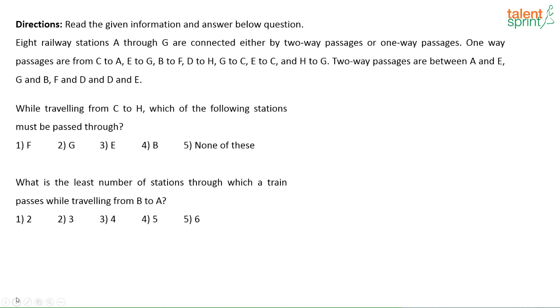So first try to represent these railway stations, railway station A, B, C, in a diagram and then answer the questions. So solve it and give me the answer for the first question.